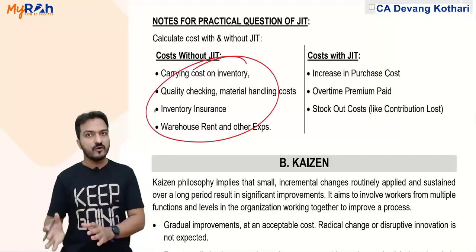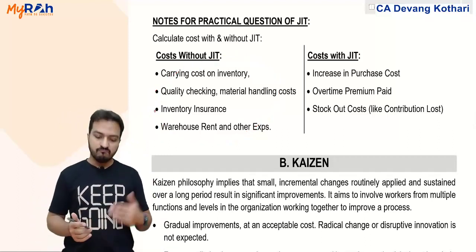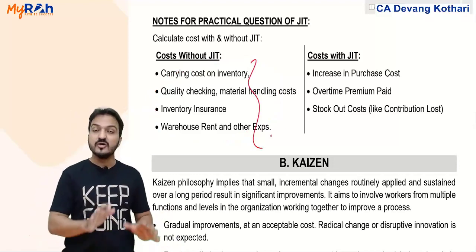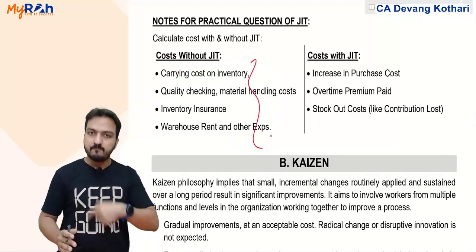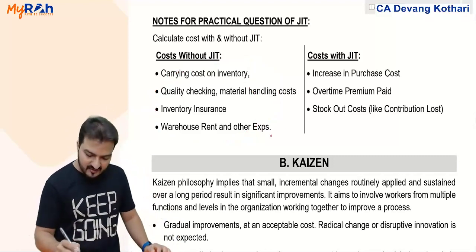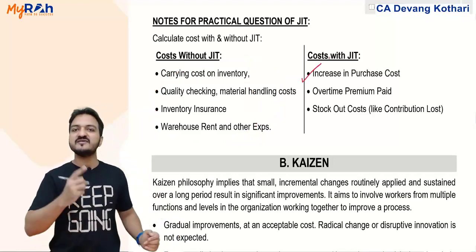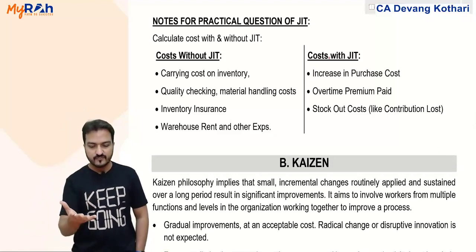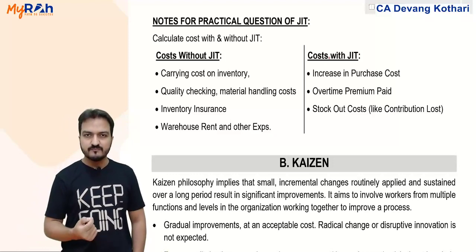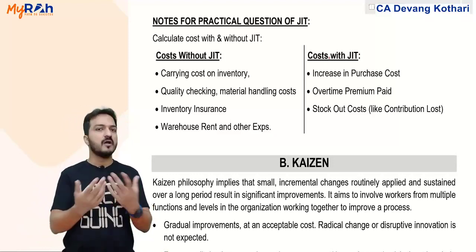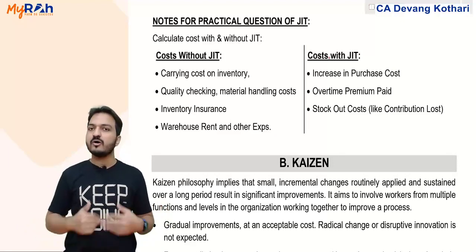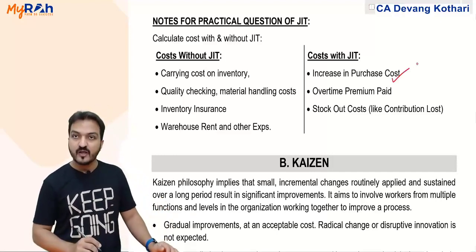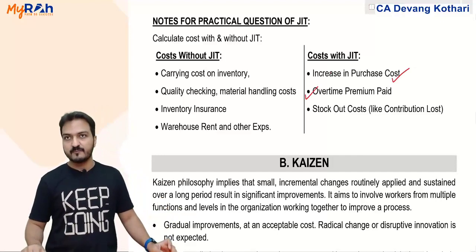But now if we follow JIT, then most of these costs will be removed or at least reduced. So that reduced cost you take, plus the specific cost of JIT, which is that there might be an increase in purchase cost. Why? Because now you don't make bulk orders. You make small orders of material, so you might lose on some bulk discount. If you lose out on the bulk discount, you will have an increase in the purchase cost. Plus you might have to pay overtime.